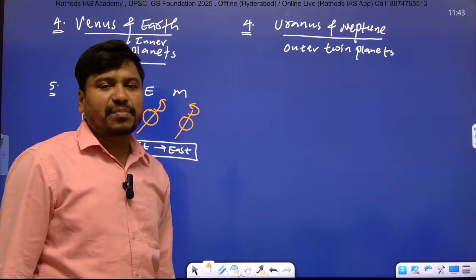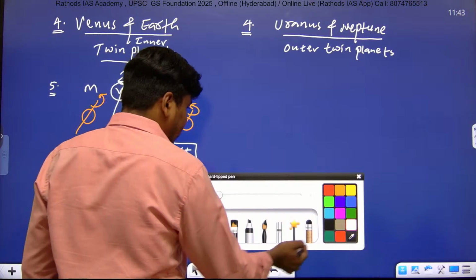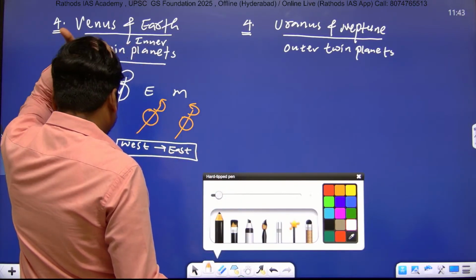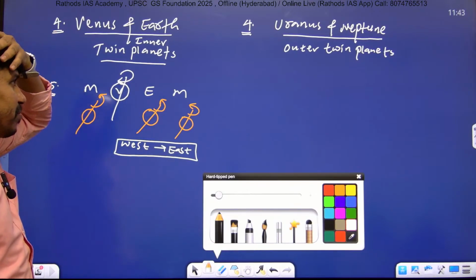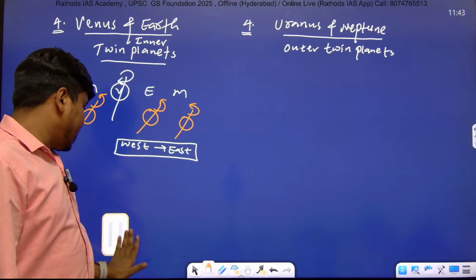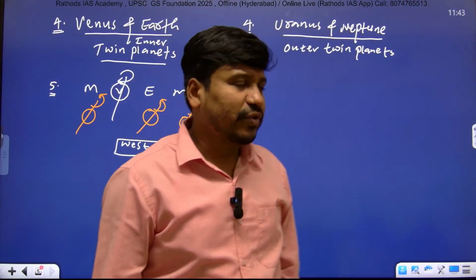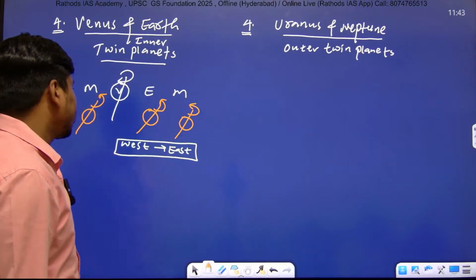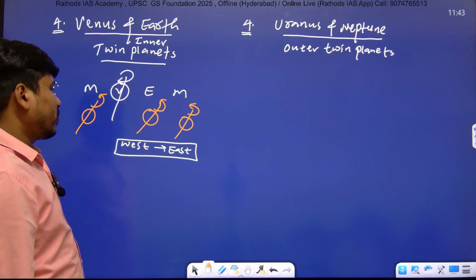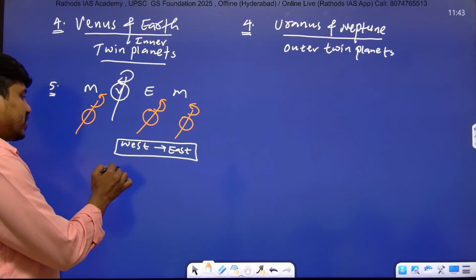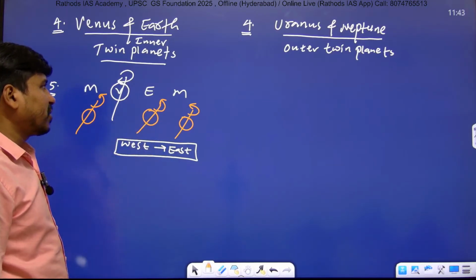And the remaining three inner planets rotate from west to east. Very important point, west to east. So here Earth also rotates from west to east, but Venus rotates from east to west, right?